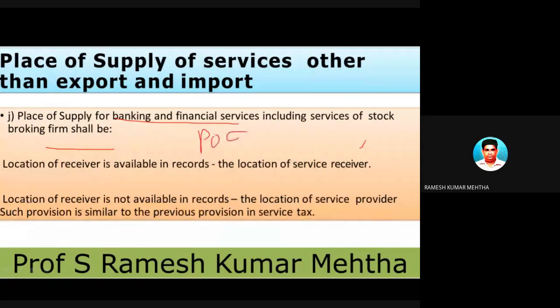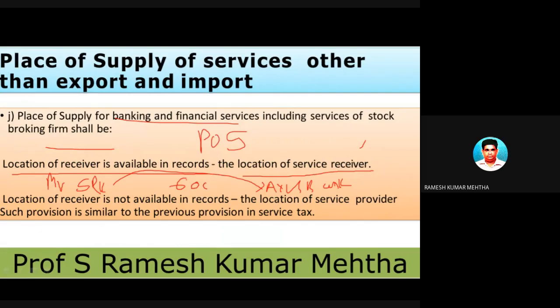Anywhere you go, place of supply of service is very, very important. The place of supply of service is, if the location of the service receiver is available in records, then the location of the service receiver. For example, Mr. X or Mr. SRK Mehta is availing banking services of Axis Bank, and they are charging for all these banking services some 600 rupees.